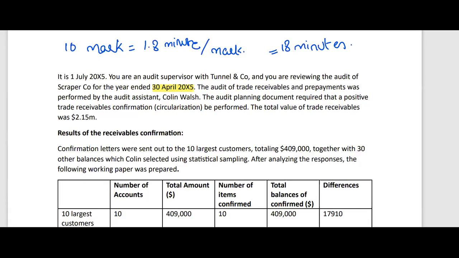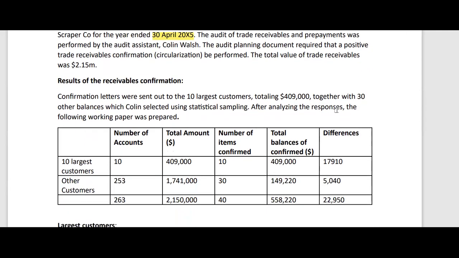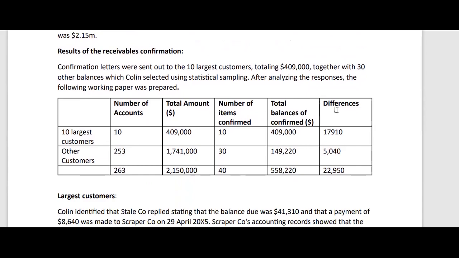Then the audit of trade receivables and prepayments was performed by the audit assistant Colin Welsh. The audit planning document required that a positive trade receivable confirmation, which is called circularization, be performed. The total value of trade receivables was 2.15 million. Results of the receivable confirmation extract are given to you. Confirmation letters were sent out to the 10 largest customers totaling 409,000 together with 30 other balances which Colin selected using statistical sampling.